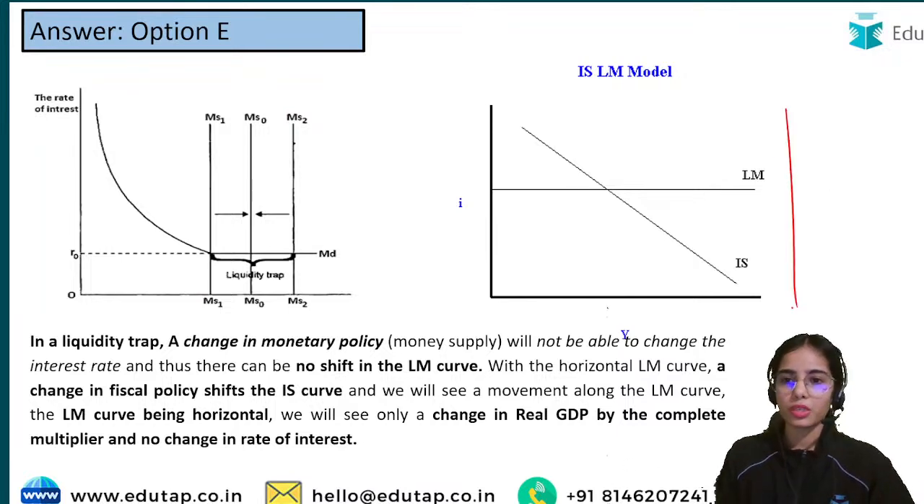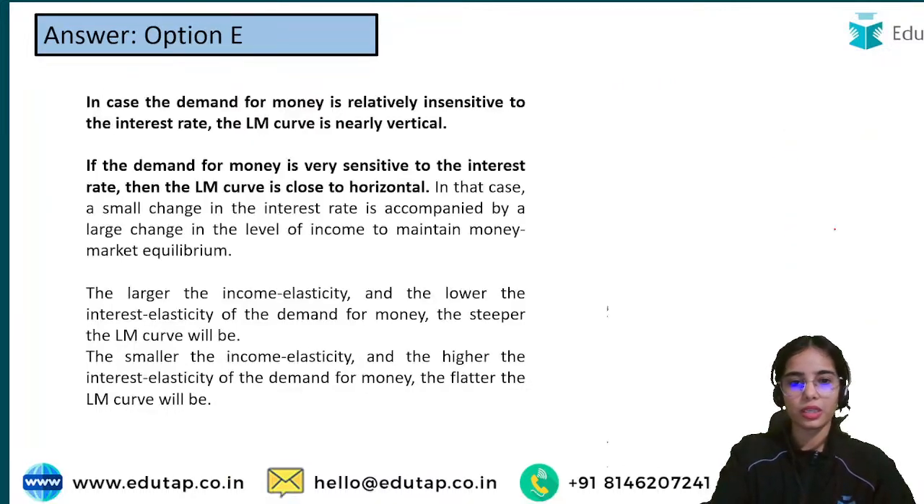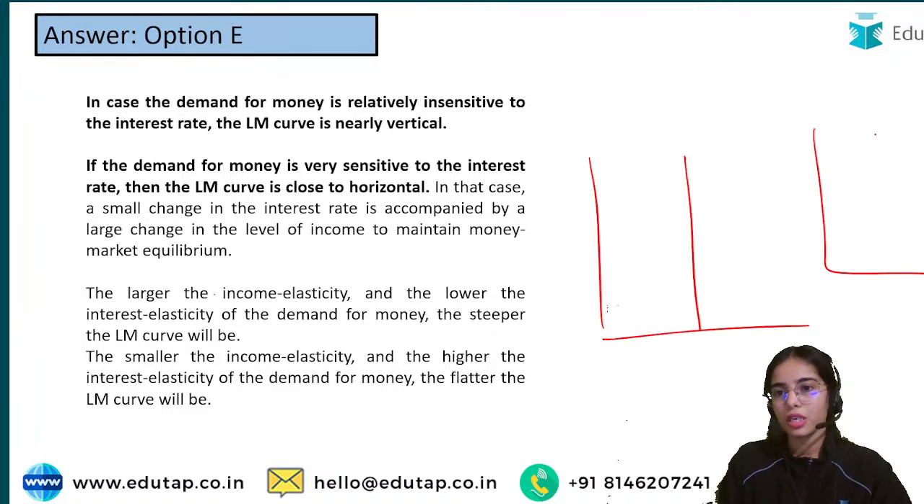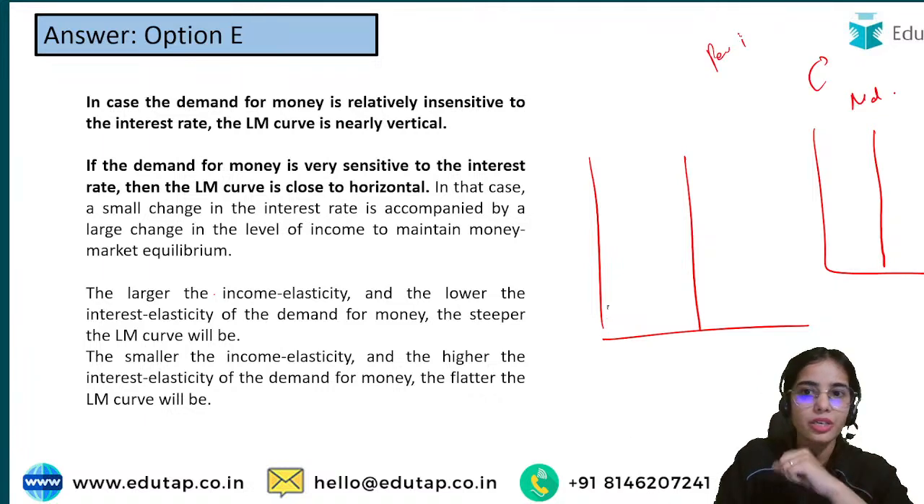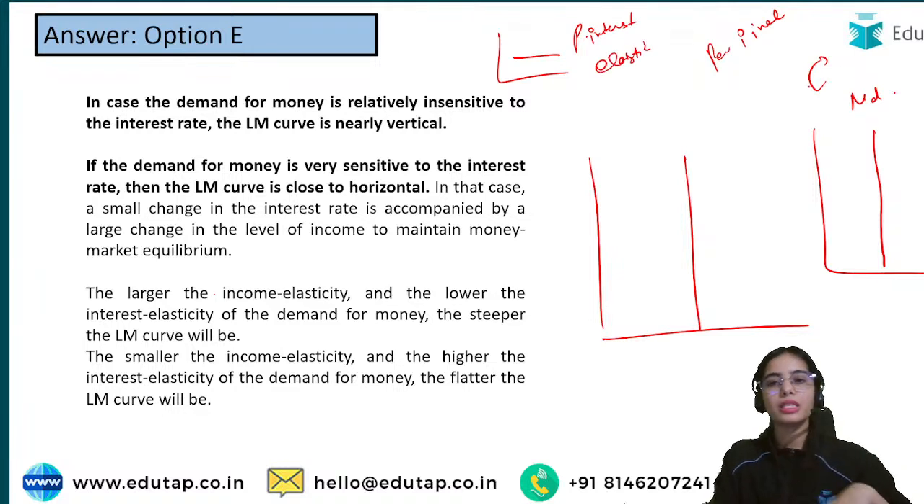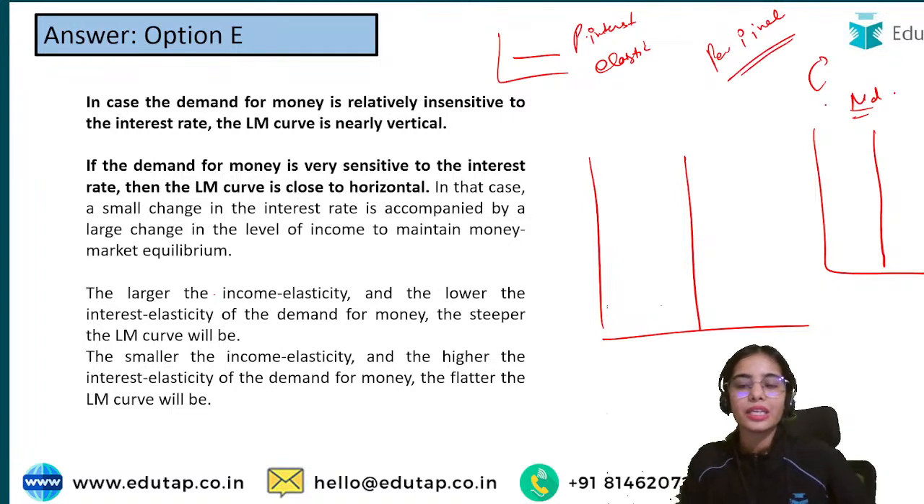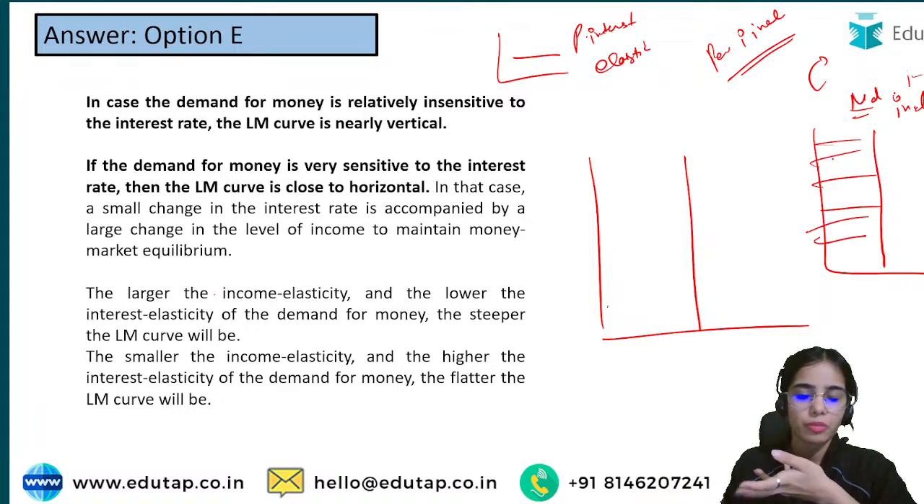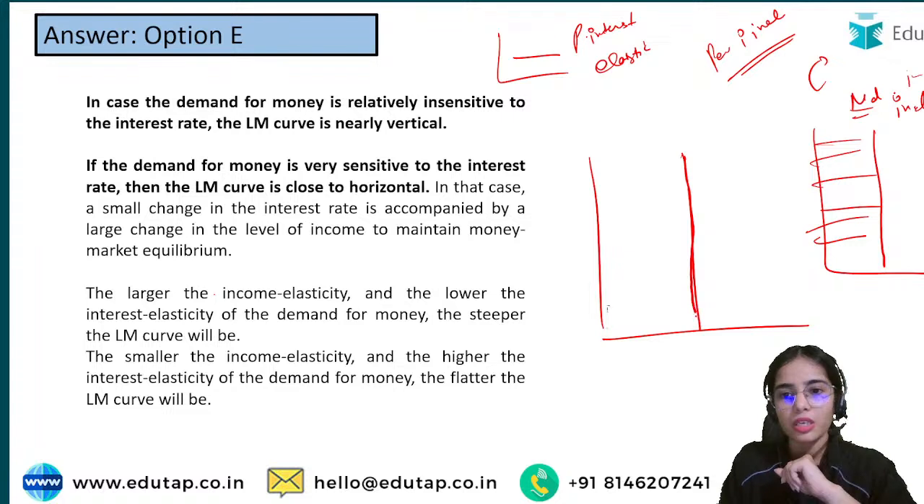If the LM curve is vertical, that means the demand for money is perfectly interest inelastic. When the demand for money is horizontal, it is perfectly interest elastic. When the demand for money is vertical, it is perfectly interest inelastic. So with the change in the rate of interest, there will be no effect on the demand for money. So that means the LM curve will also be vertical.